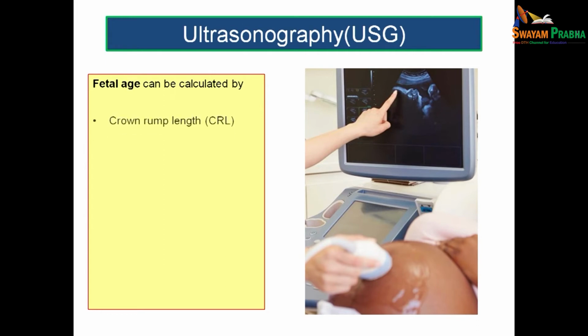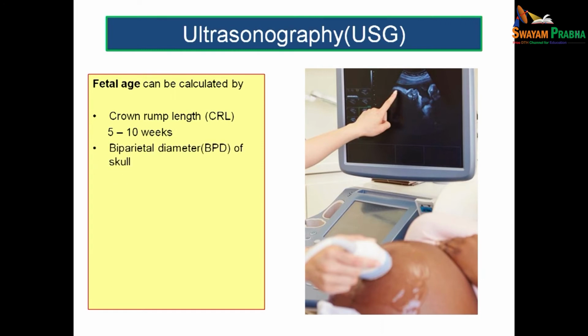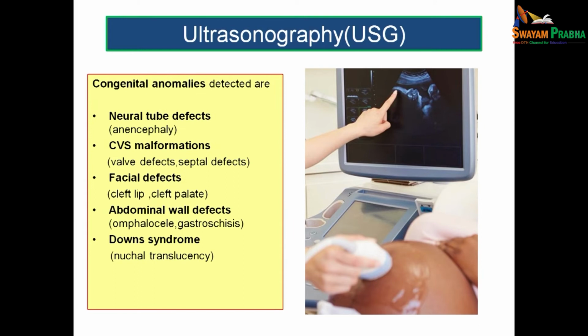The fetal age can be calculated based on the measurements of crown rump length during 5th to 10th week of intrauterine period. Biparietal diameter of the skull can also be assessed for calculating fetal age. The other measurements which we look for in order to assess the fetal age are the femur length and abdominal circumference.